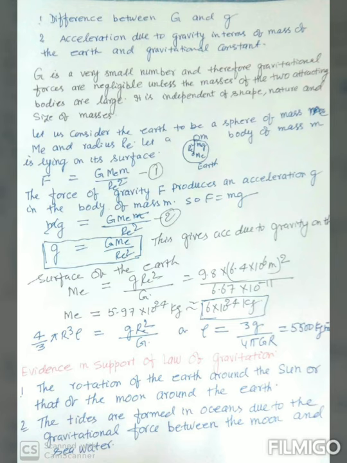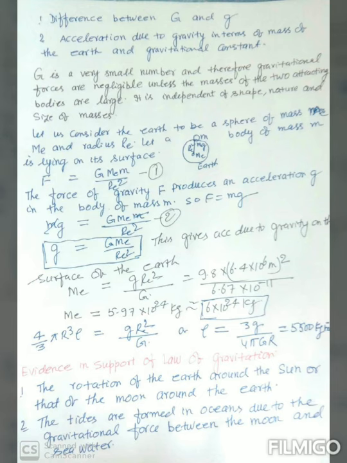We know that the earth is a sphere, so density is mass upon volume. In place of mass you can write volume into density, and then 4/3 pi r cube rho is equal to g Re square upon G. In this way you can find the density of the earth, which comes out to be 5500 kg per meter cube.